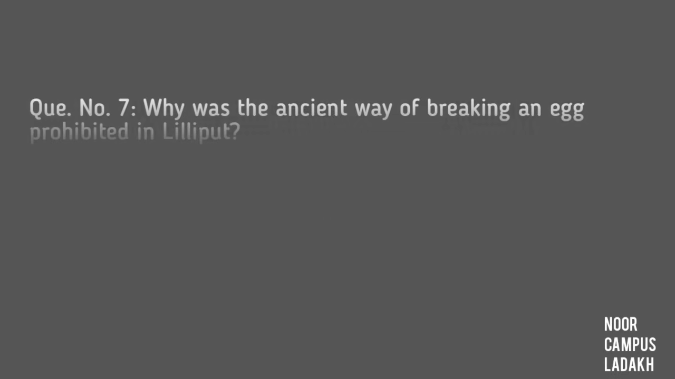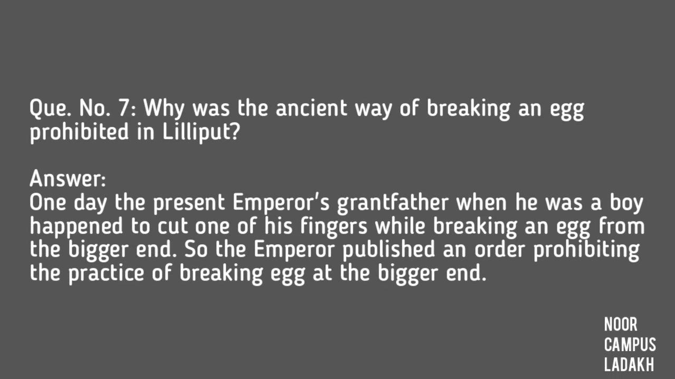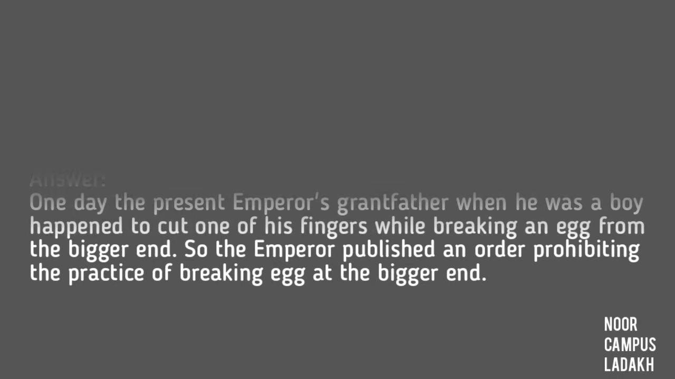Question number 7. Why was the ancient way of breaking an egg prohibited in Lilliput? Answer: One day the present Emperor's grandfather, when he was a boy, happened to cut one of his fingers while breaking an egg from the bigger end. So the Emperor published an order prohibiting the practice of breaking eggs at the bigger end.